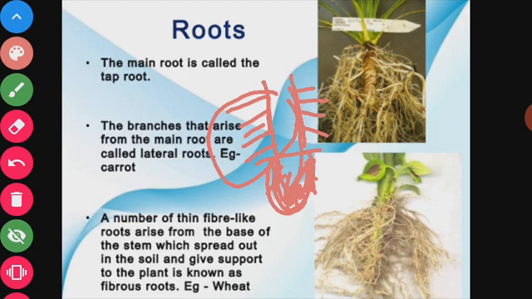Taproots are generally called true roots. Plants in which taproots are found include mango, neem, pine, turnip, radish, and other plants having a taproot system.